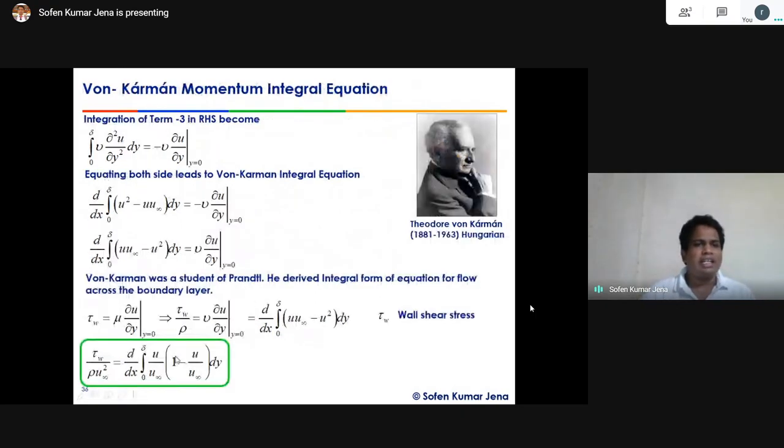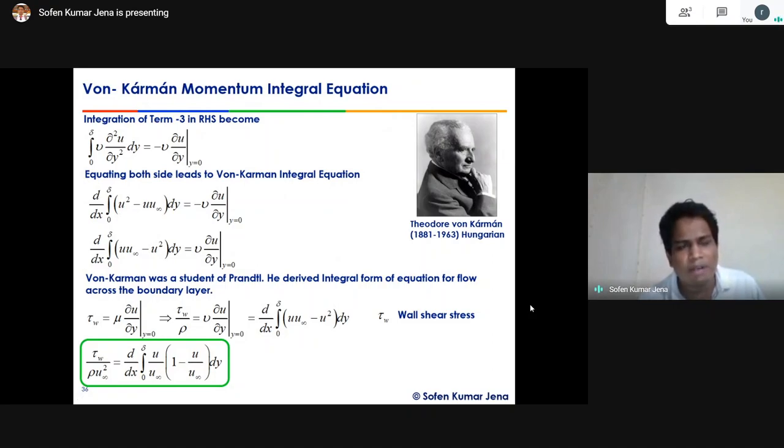Now calculate the right hand side. In the right hand side, what is the diffusion term in the transverse direction? nu del square u by del y square into dy. If you integrate, minus nu del u by del y at 0, minus at the free stream, when y is equal to delta, what happens to the shear?